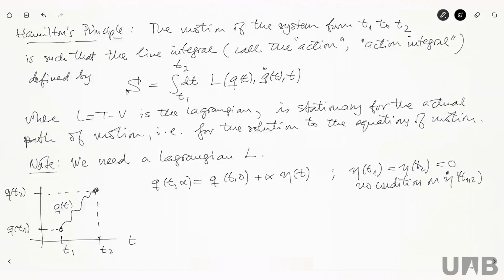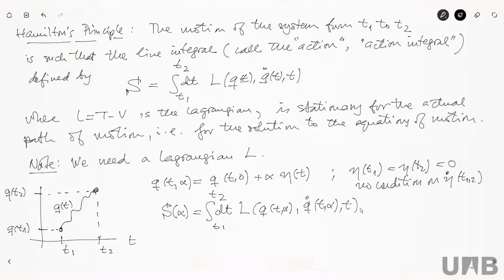Okay, so the derivatives are totally free, but the function itself has to vanish at both ends. Okay, so now S again becomes a function of alpha. This is going to be the integral over t from t1 to t2 of the Lagrangian q of t, alpha, q dot of t, alpha, and t. Okay?